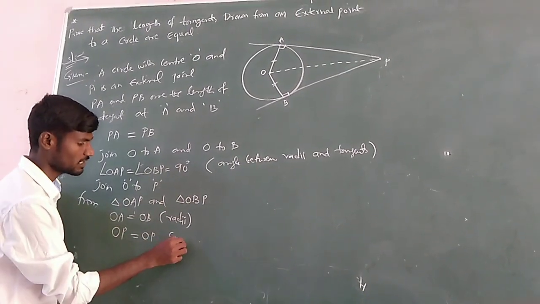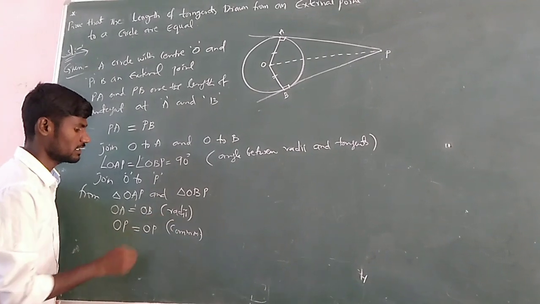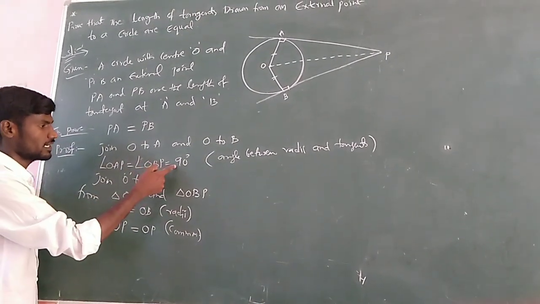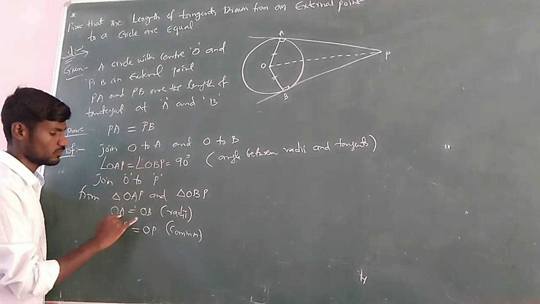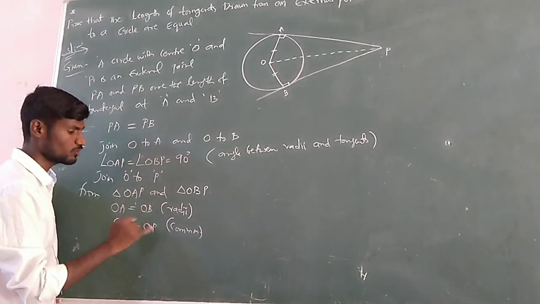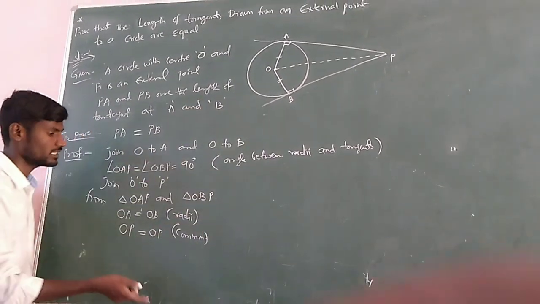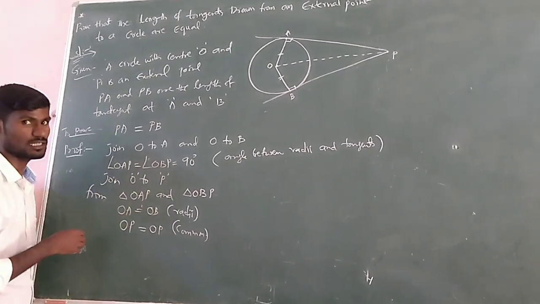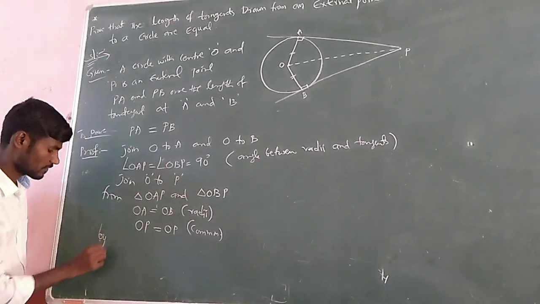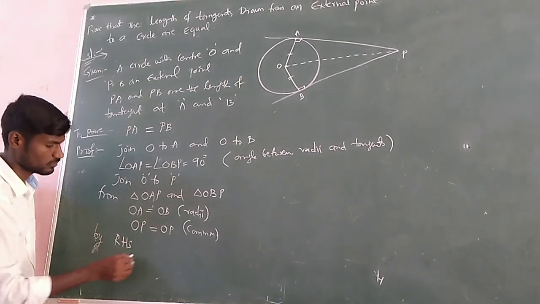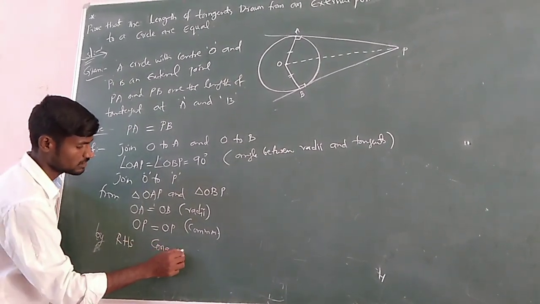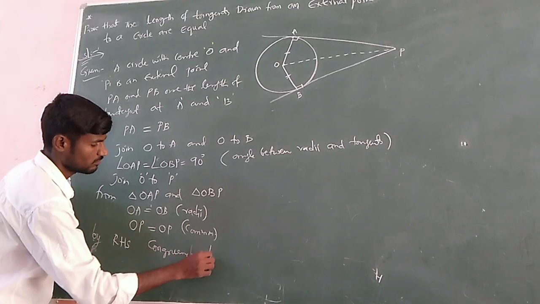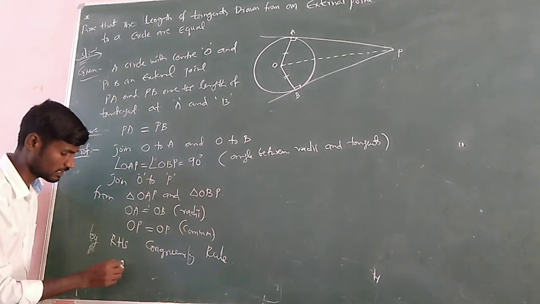OP equal to OP. So in these two triangles, OA equals OB (radii), OP equals OP (common), and both triangles are right-angled. In right-angled triangles, the right angle, hypotenuse and one side are equal. So by the RHS congruency rule.